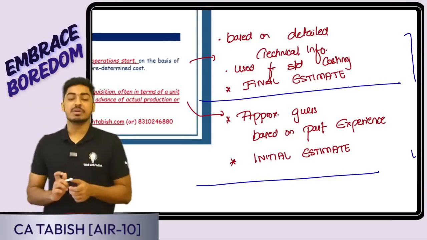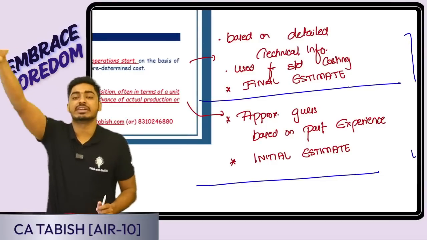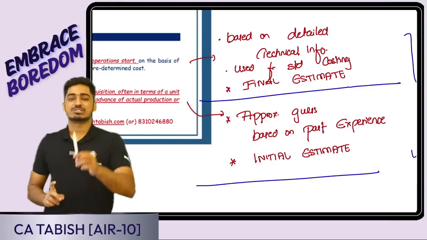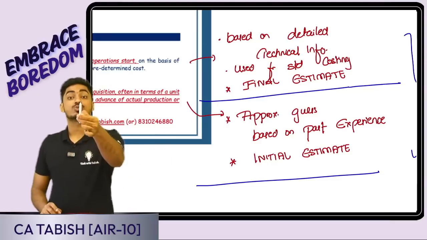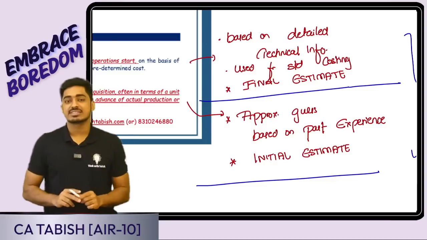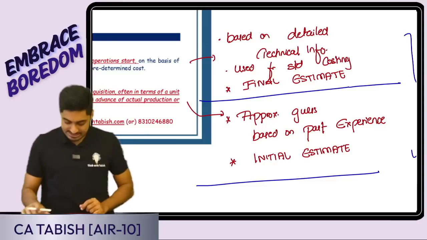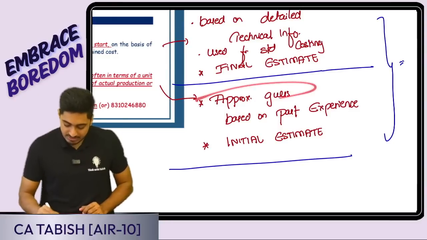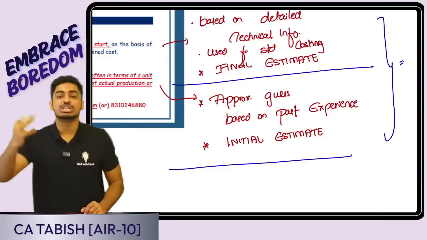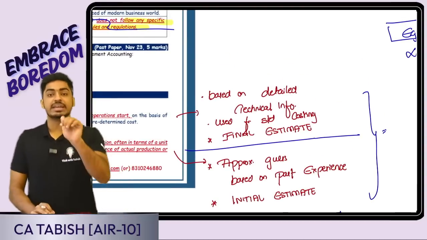Estimated cost means it is just an estimated guess. It is a rough estimate based on past figures. Last year, to manufacture this pen, the cost was 10 rupees. So I think this year the cost could be 12 rupees. What is it? Just an estimate. Is this clear, everyone? It is an approximate guess based on past experience. This I can also call my initial estimate. So then what is the predetermined cost?